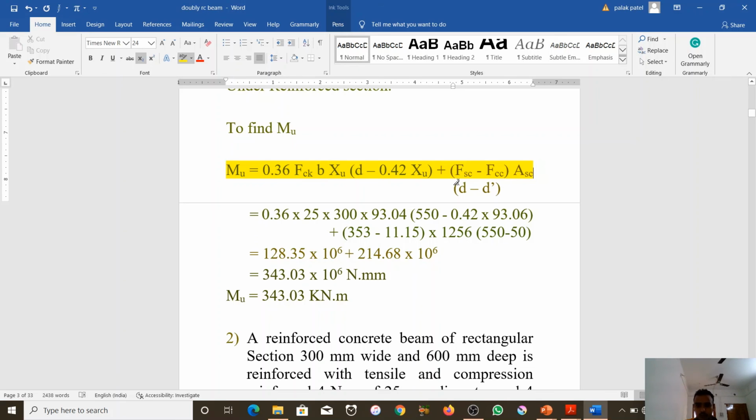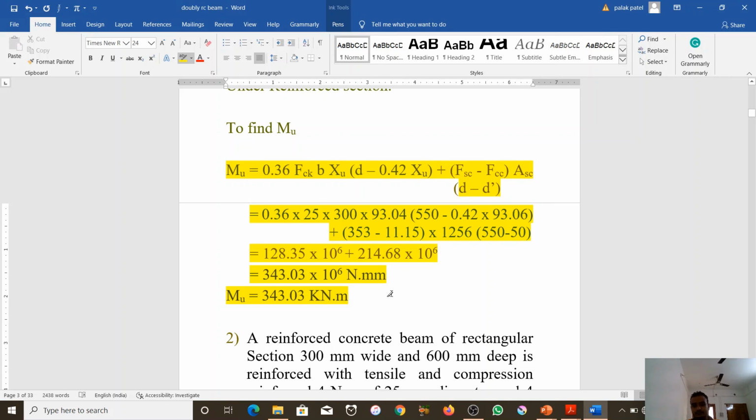Put all the values in the equation, and after the complete calculation we got Mu is 343.03 kilonewton meter. The simple calculation is here; you can use a scientific calculator. This value is in Newton mm, so I converted it into kilonewton meter. Understood?